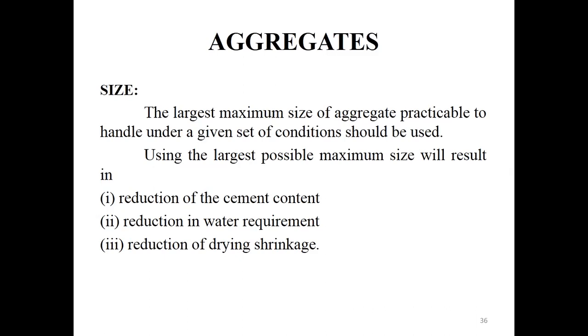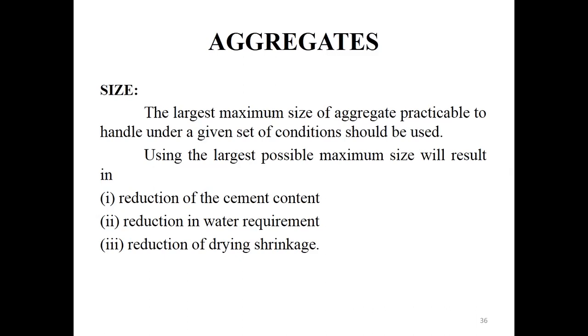First, the nominal maximum size of the aggregate should be 5 mm less than the minimum clear distance between the main bars. Second, it should be 5 mm less than the minimum cover. We compare these two values, and whichever is smaller should be the maximum size of the aggregate that can be used for that structural member.